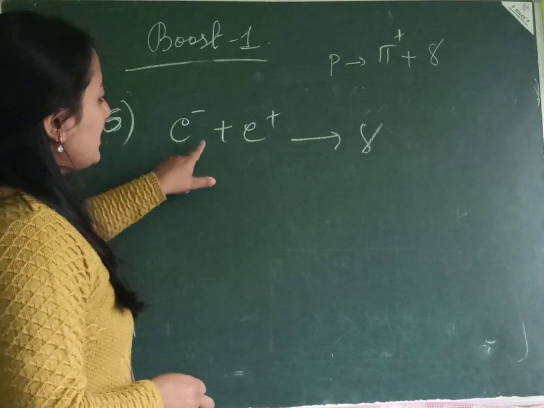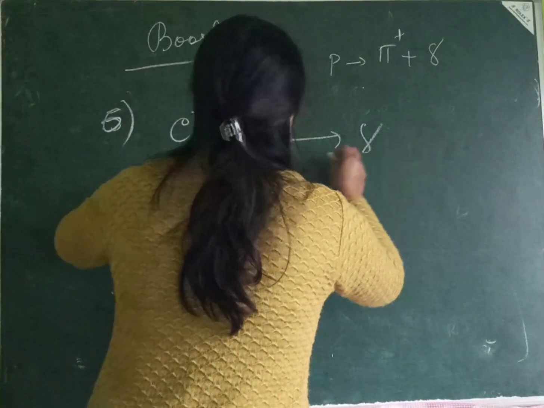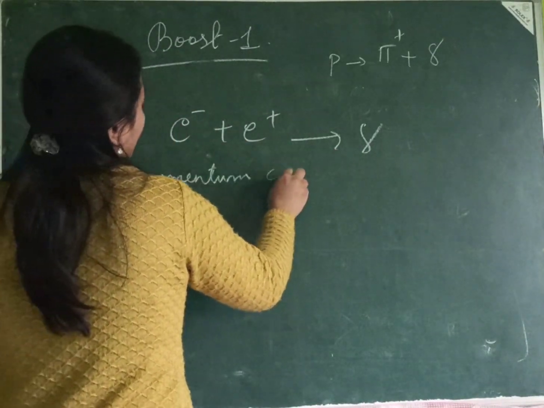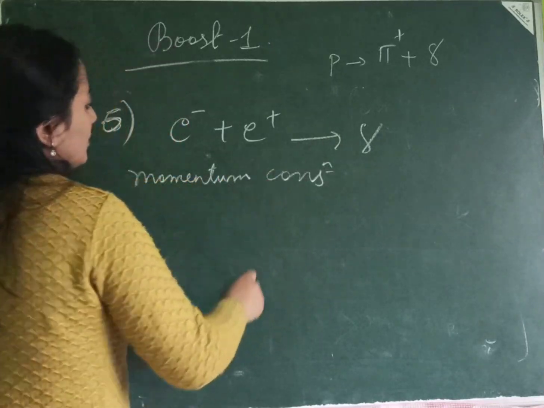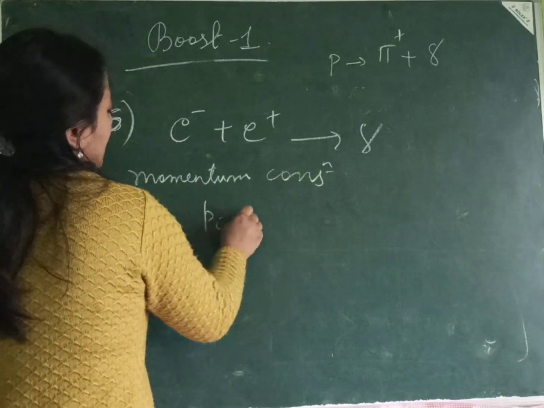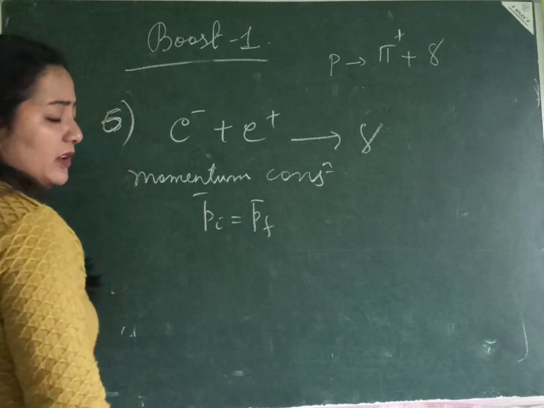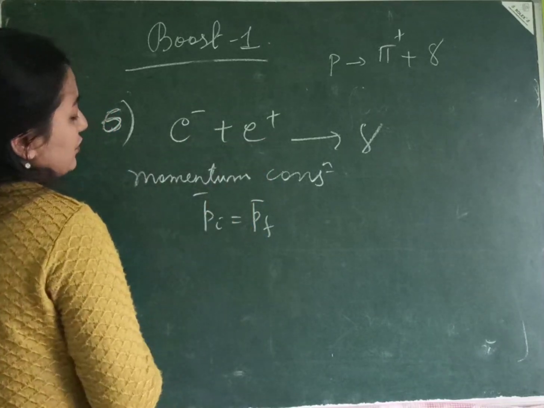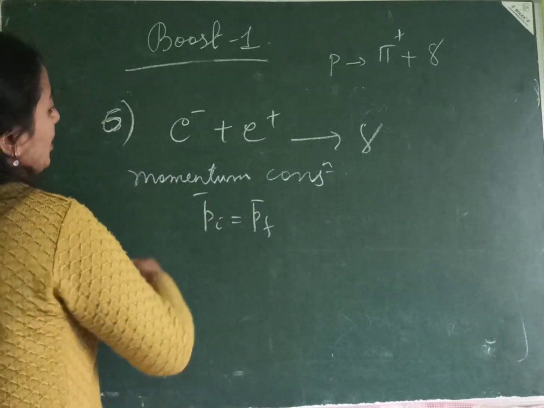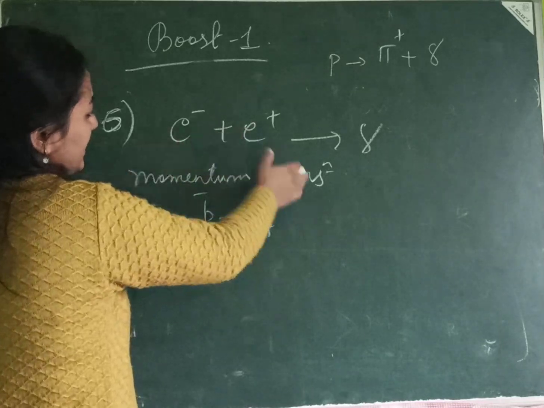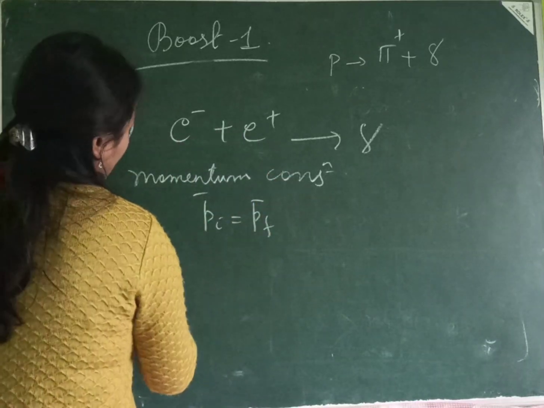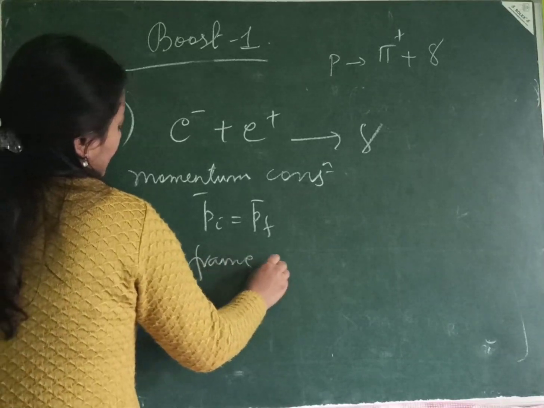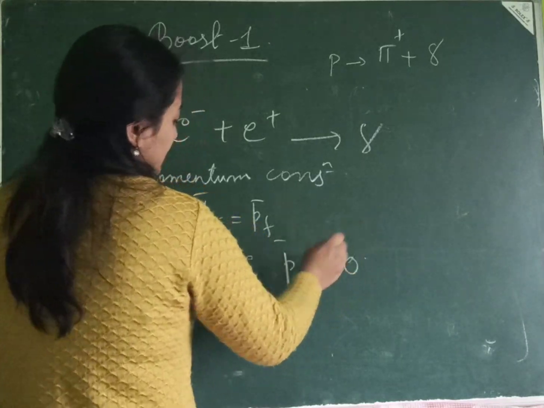First is because this violates momentum conservation. I'll tell you how. Momentum conservation tells me that my initial momentum and final momentum should be equal, right? So, if I'm doing my calculation in the center of mass frame, the sum of the momentum of the initial particles should be equal to 0. So, in my center of mass frame, my total momentum must be 0, right?